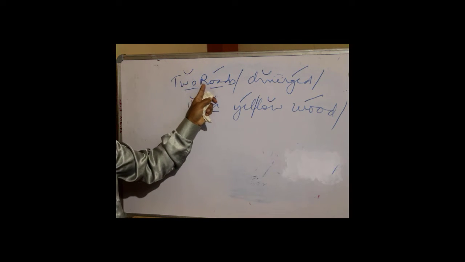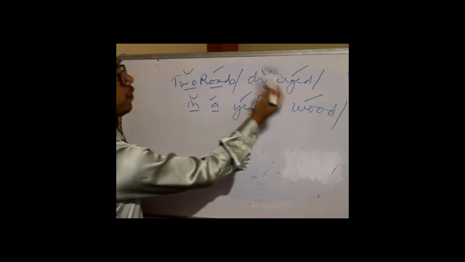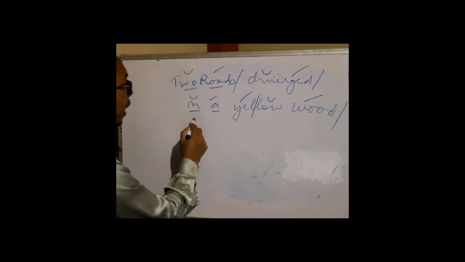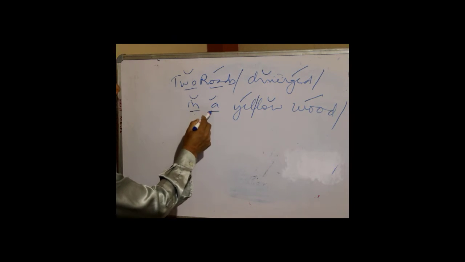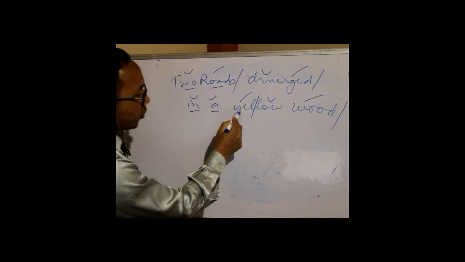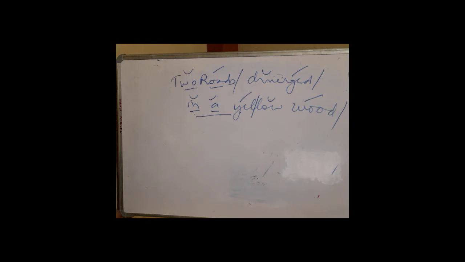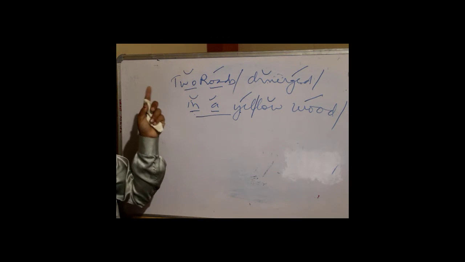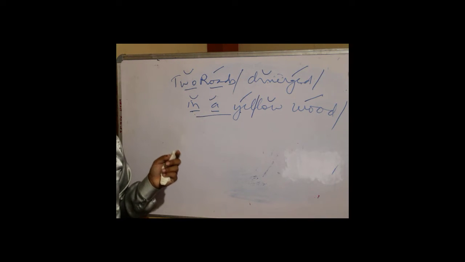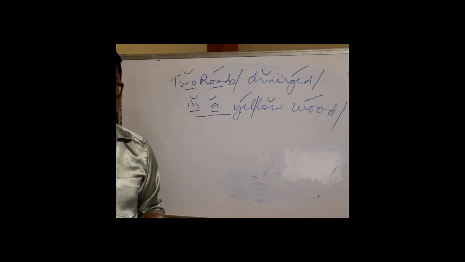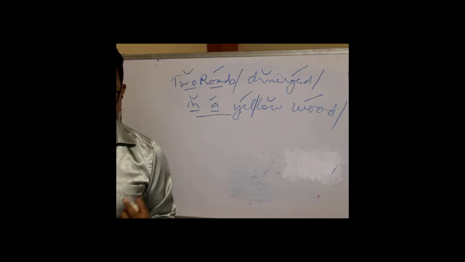So what do we have here? We have got iambic here, two roads, unstressed followed by stress, diverge, unstressed followed by stress. And in this case we have got anapaestic, two unstressed syllables, in a, followed by a stressed one. This is anapaestic here, yellow wood. Again, iambic foot. Two roads diverge in a yellow wood. And sorry I could not travel both.